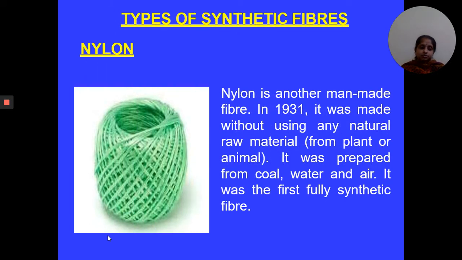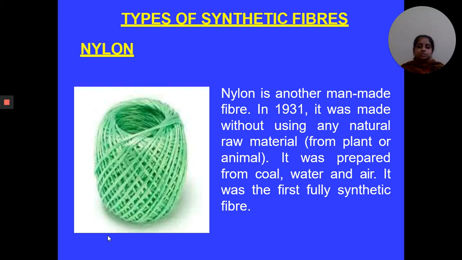Another is nylon. This nylon is a synthetic fiber and it was discovered in 1931. This fiber got the name nylon because it was synthesized simultaneously in two cities. One is New York, another is London.